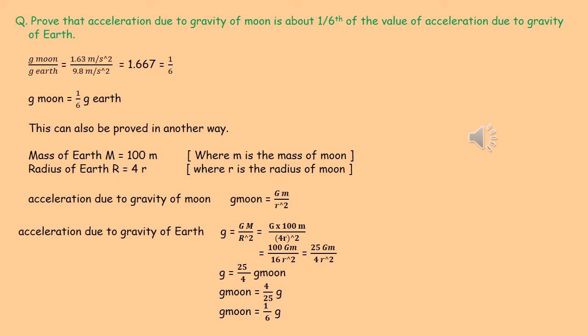If you reduce, we are getting 25 by 4 Gm by r square. So small g is equal to 25 by 4 G moon, or G moon is equal to 4 by 25 g. If you reduce, we are getting G moon is equal to 1/6 of g. That is 1/6 of the acceleration due to gravity of Earth.